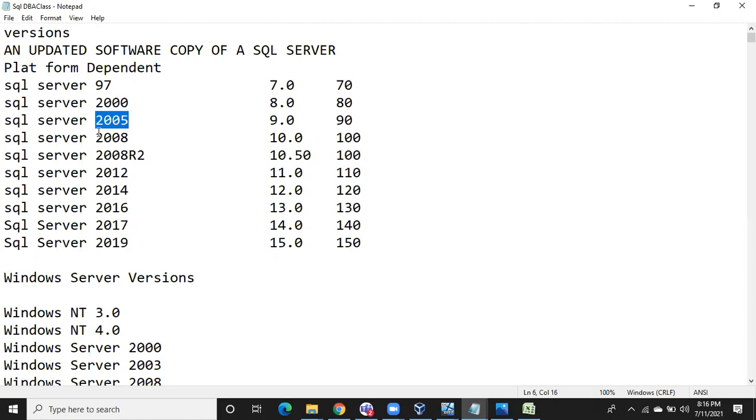Like this, we have versions in Oracle, like 10g, 11g, 12c, something like that. But in SQL Server, we call the versions by the year in which they were released, the year number. From SQL Server 2000 onwards, it became very famous. SQL Server 2000 turned the life of Microsoft and the database around.